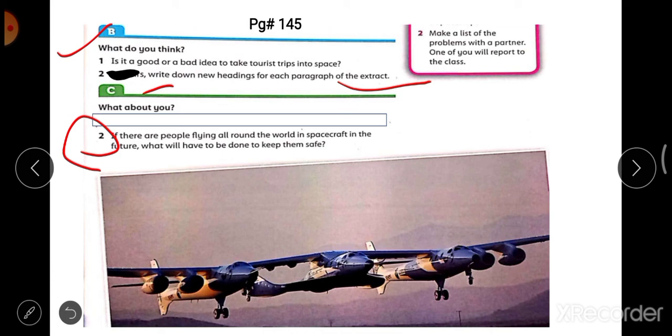If there are people flying all around the world in spacecraft in the future, what will have to be done to keep them safe? It means a simple question: if people started to fly. These are all your guided assessments for today. I hope it is clear to you, it is easy for you.